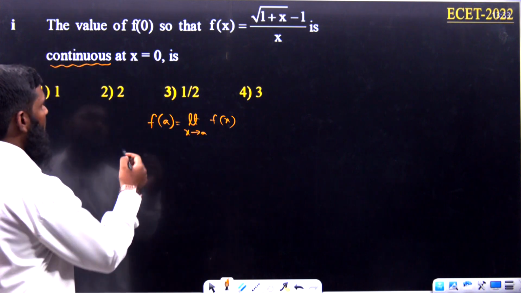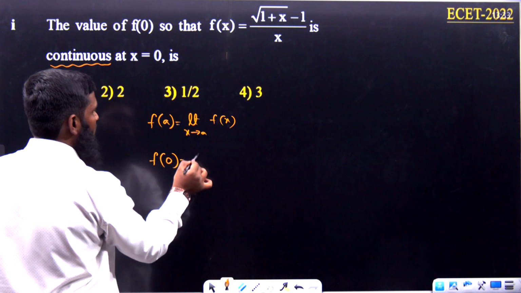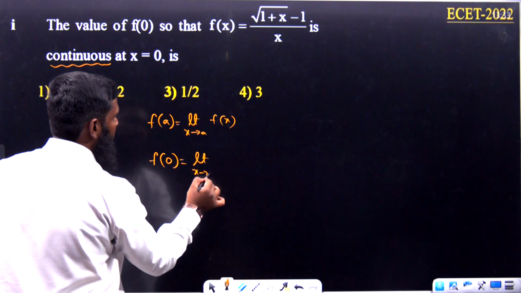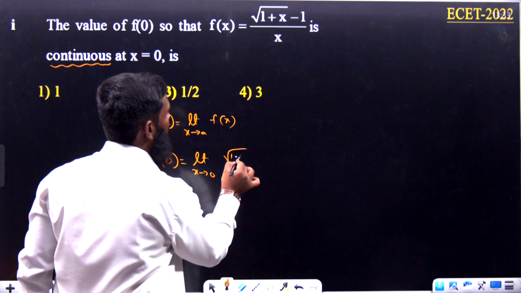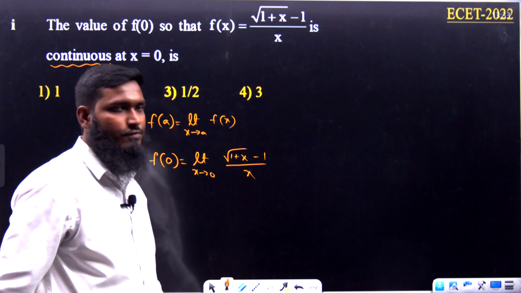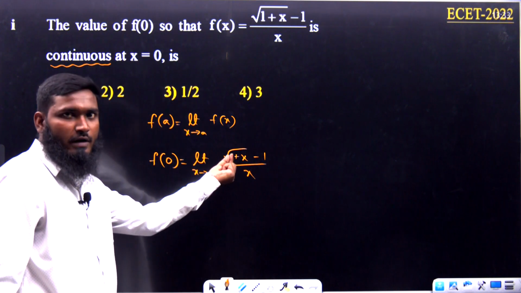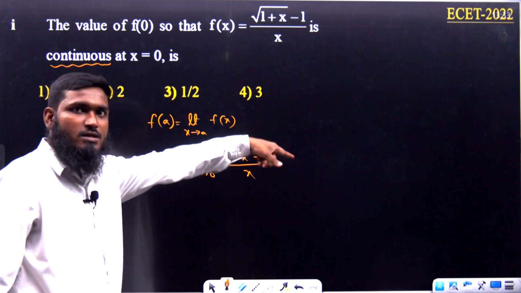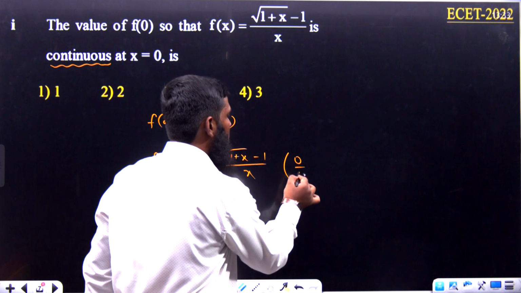Now let us substitute this value. So what is the a value we are having? 0. F of 0 is equal to limit x tends to 0. What is the function given over there? Under root of 1 plus x minus 1 divided by x. Now if you substitute this x value 0, 1 plus 0 is 1, root 1 is equal to 1, 1 minus 1 is 0. 0 divided by 0. So we are getting the answer as 0 by 0 over here.